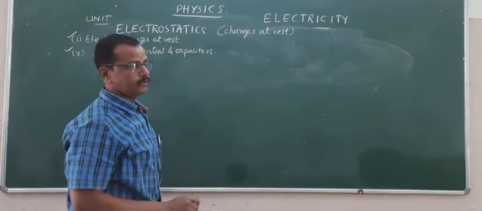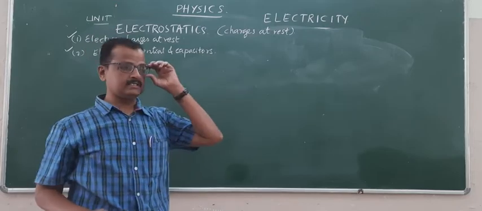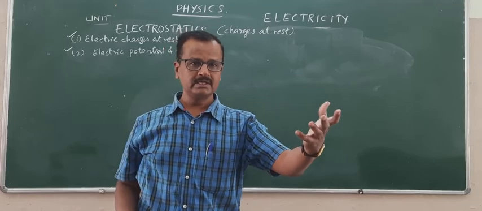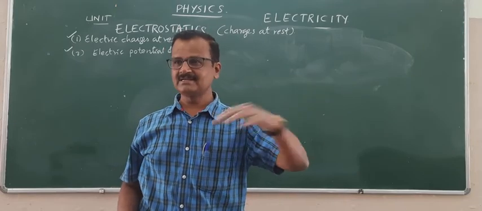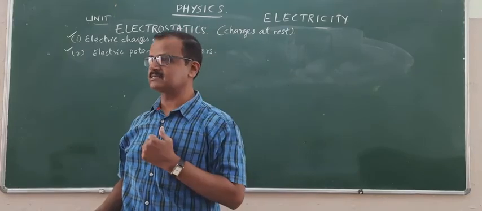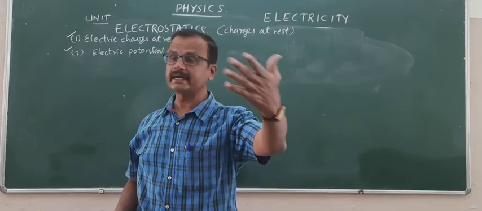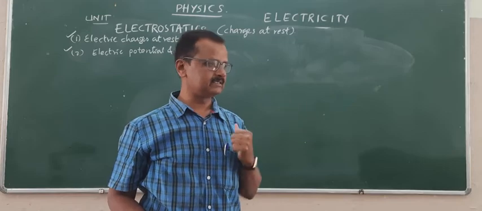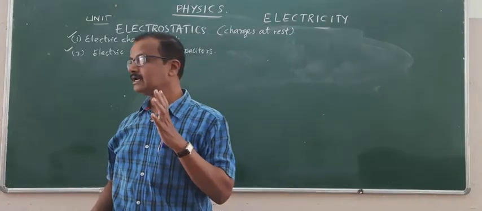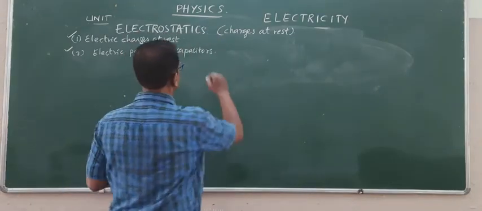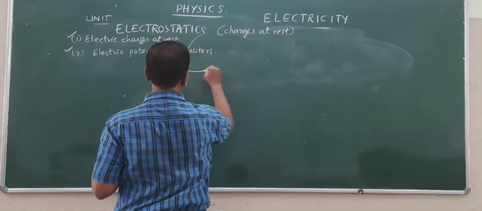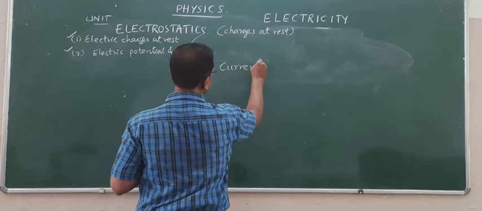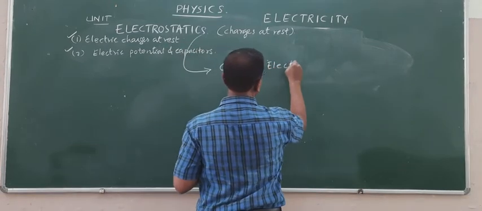When these charges at rest suddenly start flowing, we say that the charge is in motion. The flow of charges through the conductors, the flow of charges through the conducting medium, leads to what? Electric current. So charges in motion lead to electric current. We call it current electricity.